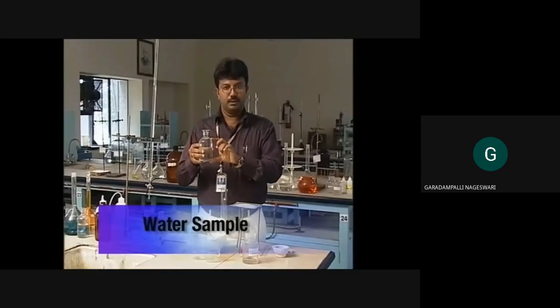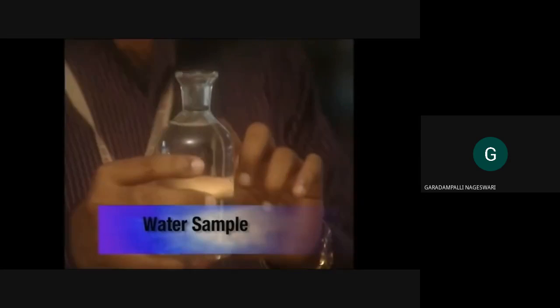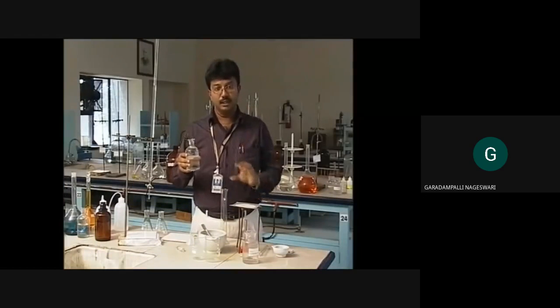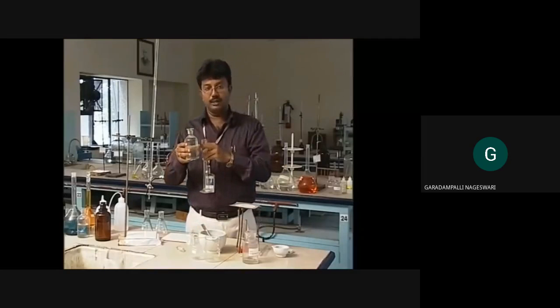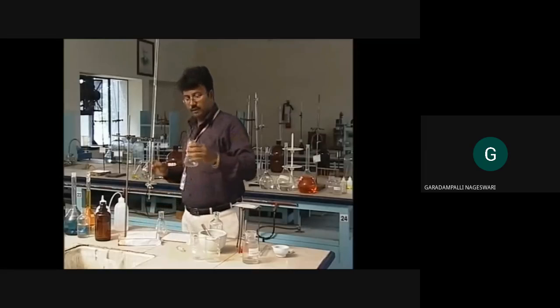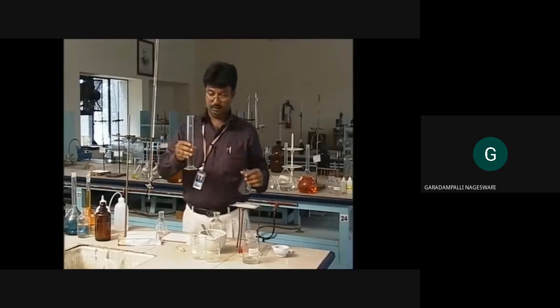Dear students, this is the water sample, and for this water sample only we are going to find out the total hardness, permanent hardness and temporary hardness. Now we will measure exactly 50 ml of this given water sample using a measuring cylinder. Okay, now you just see the lower meniscus is touching the 50 ml mark. Now carefully transfer this 50 ml of the given water sample into a clean conical flask.